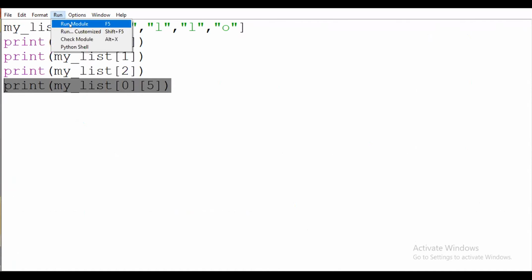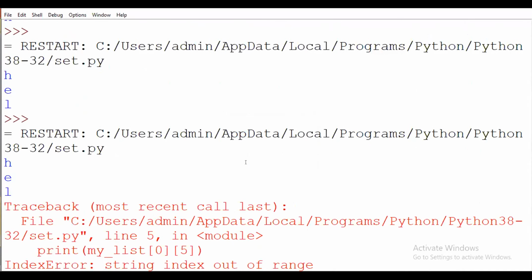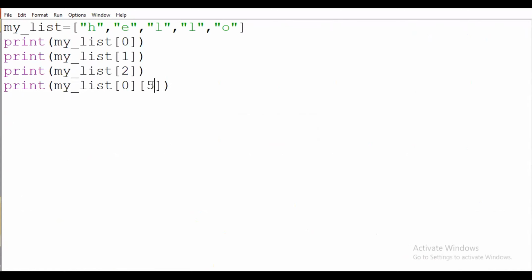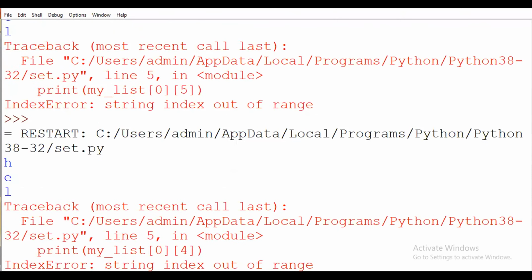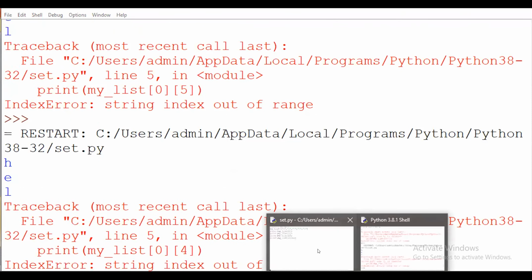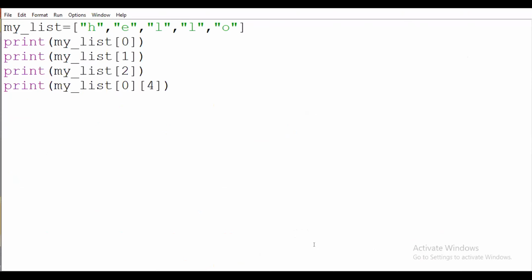Will it generate some output or will it be an error? It will be an index error, because it is not a proper representation; the index is out of range.